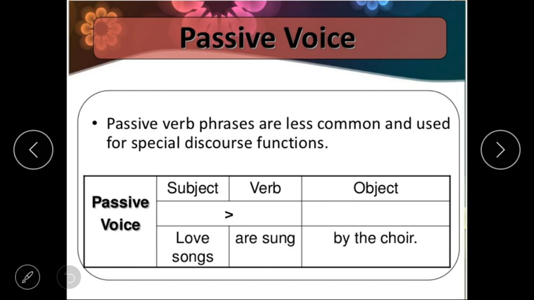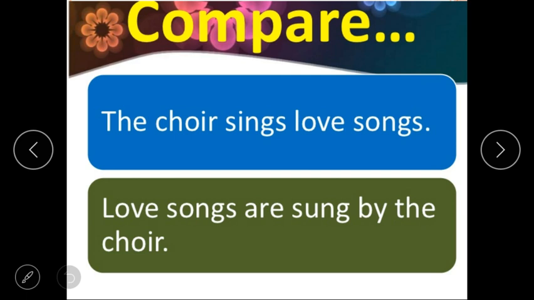And the verb used here is are plus third form. Why will it be used? We'll discuss in the next slides. And the object is by the Cure. So we can compare this sentence again. The Cure sings love songs, and love songs are sung by the Cure. What is the difference? Actually the sense is the same. There is no difference between the sense of these two sentences, and no difference of tense.